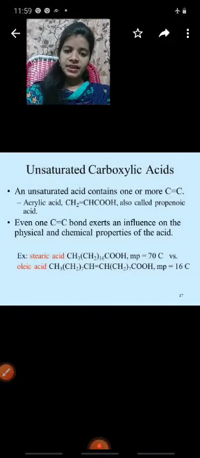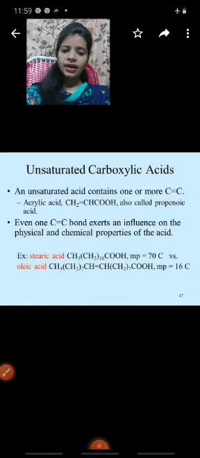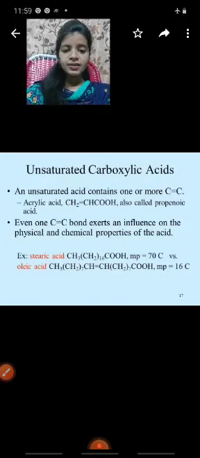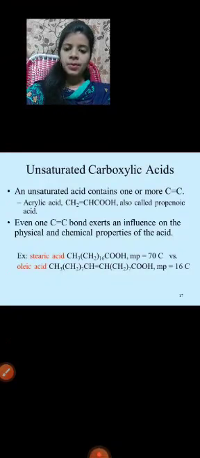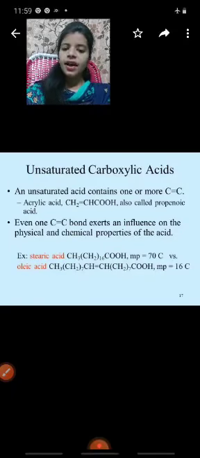Next one, explanation of unsaturated carboxylic acid. An unsaturated acid contains one or more carbon-carbon double bonds. For example, the acyclic acid CH2=CHCOOH, also called propenoic acid. Every carbon-carbon double bond exerts an influence on the physical and chemical properties of the acids. Example, stearic acid. What is stearic acid?